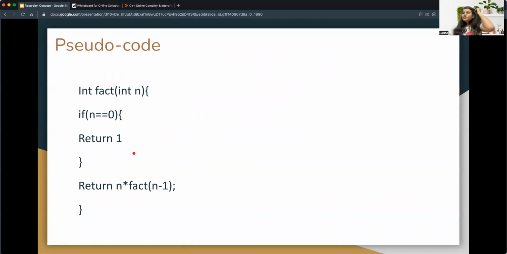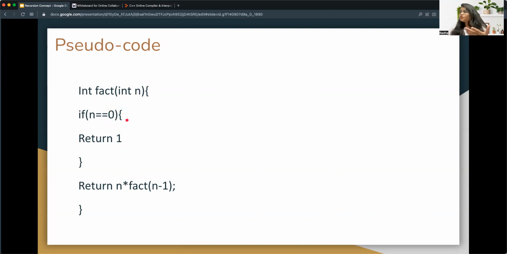So let's take a pseudocode of this problem. What I have written here is a function called fact. We are getting an argument, that is a number, and we are checking if number is equal to 0, then return 1. Factorial of 0 is 1, that we already know, right? So that will be the base condition. And what if the number is not 0?